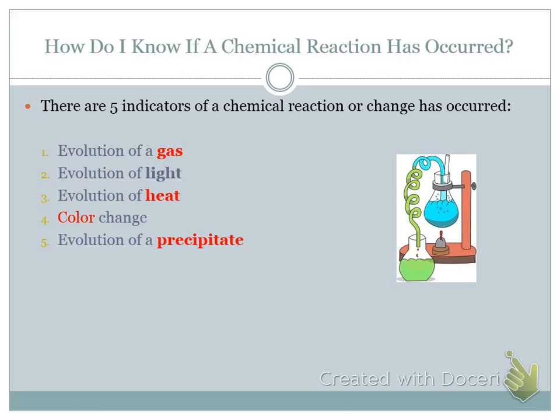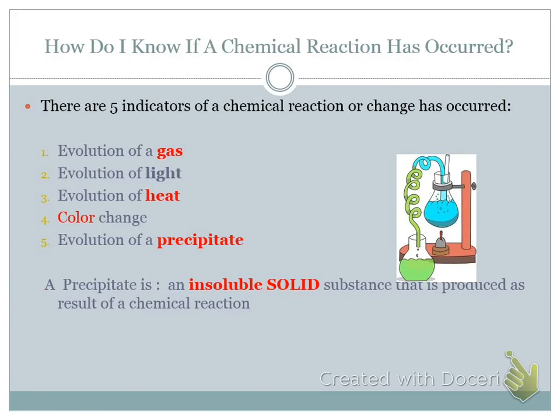And is a precipitate forming? A precipitate is just when an insoluble solid, something that won't dissolve in another liquid, is produced in the chemical reaction. So it usually occurs when two liquid chemicals react with each other and this solid forms during the reaction. So those are the things we're going to look for.